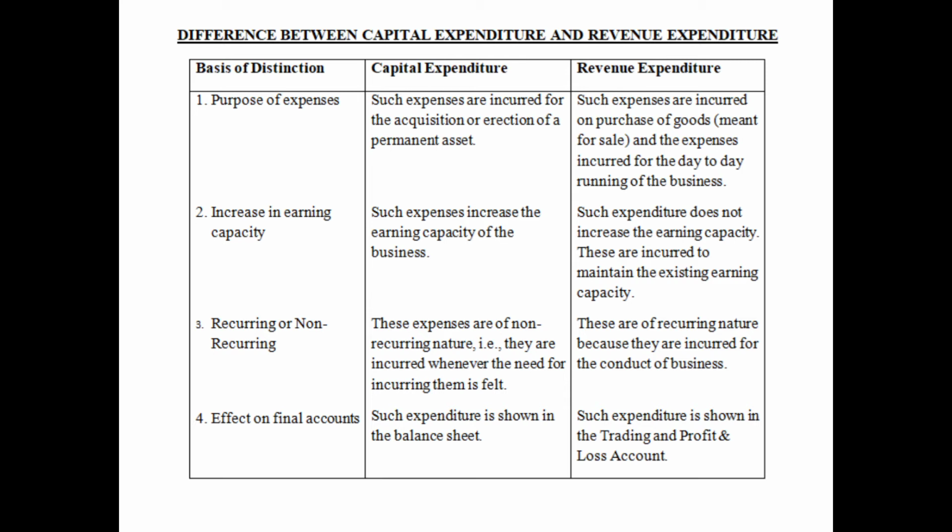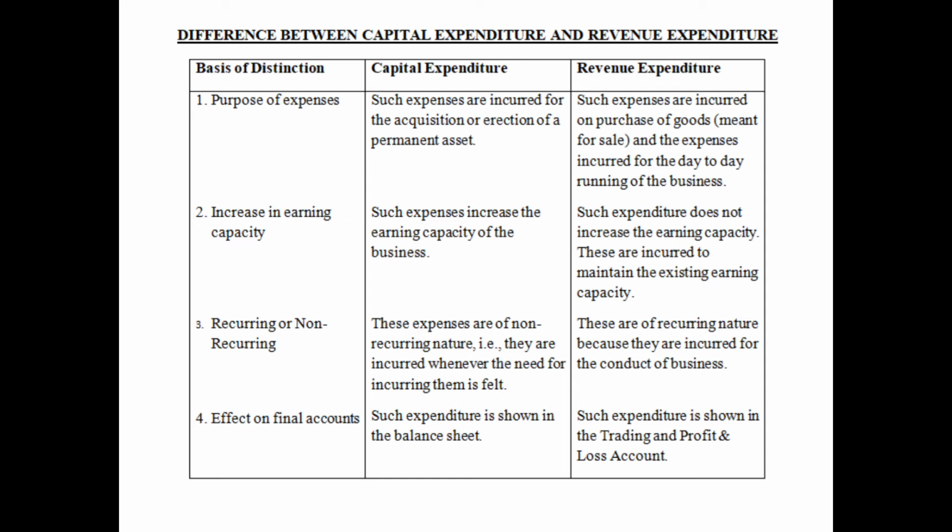So capital expenditures are incurred for the acquisition or erection of a permanent asset, whereas revenue expenditure are incurred on purchase of goods meant for sale and the expenses incurred for day-to-day running of the business. So the purpose behind capital expenditure is to acquire certain fixed asset, whereas the purpose behind revenue expenditure is to maintain the earning capacity and to meet out day-to-day expenses.